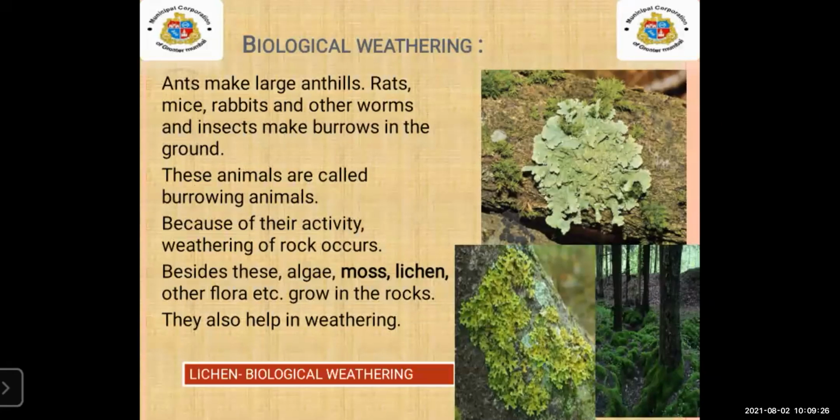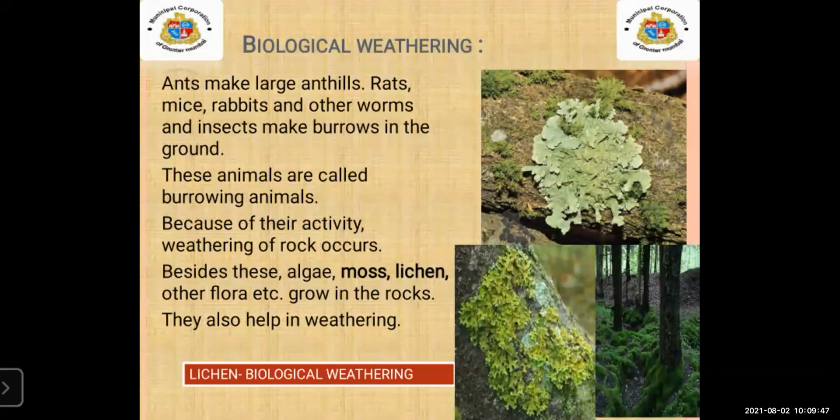And lichen is like a fungus. It is a very slow growing plant. In other words, we can call it a fungus.